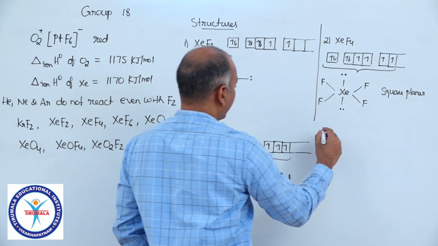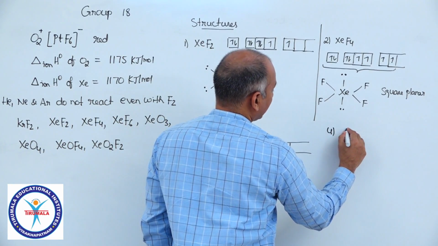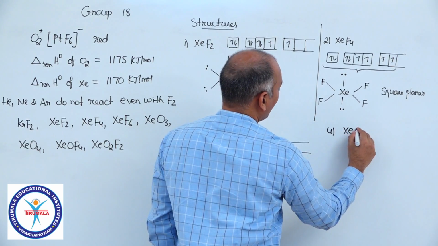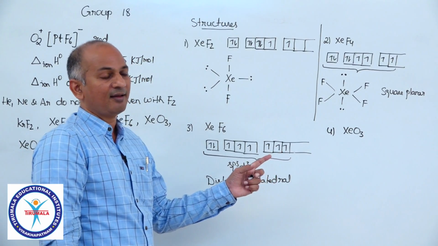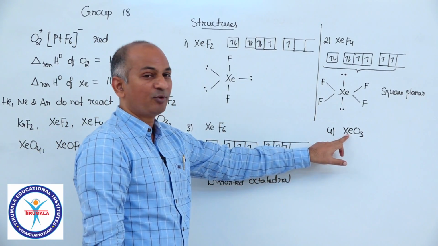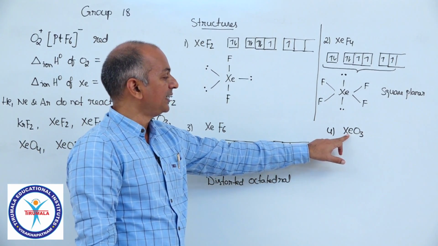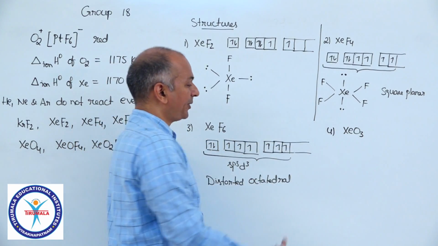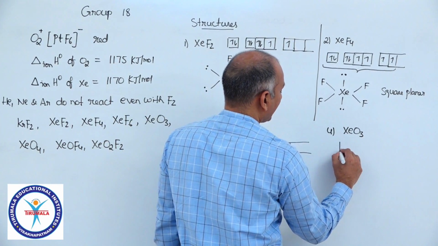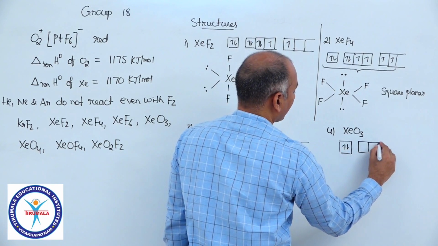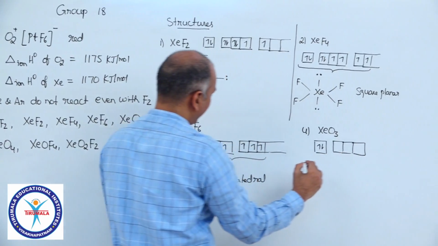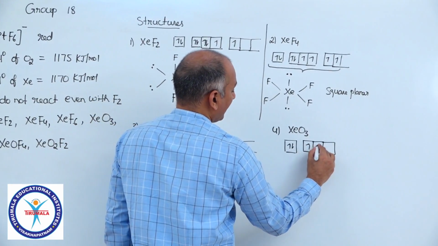Okay, suppose you come to the next compound, that is XeO3. Oxygen is divalent. So xenon is forming 6 bonds, and obviously there must be one lone pair. So here the excited electronic configuration must be like this, the same excited configuration as here.